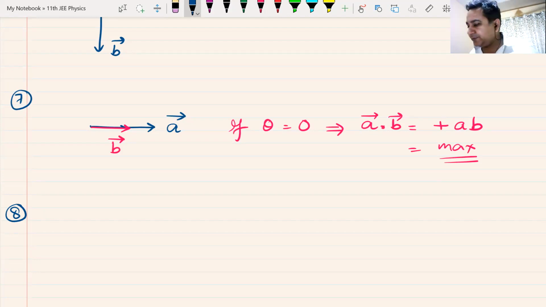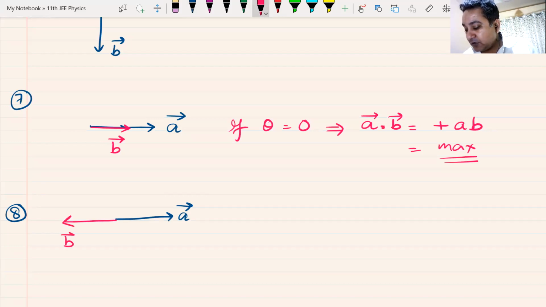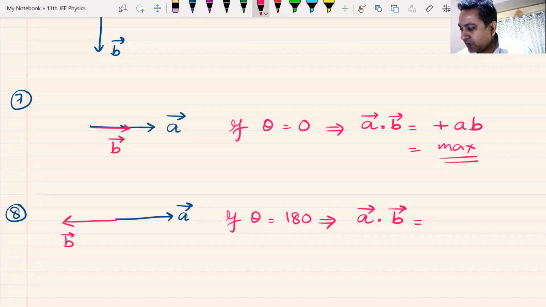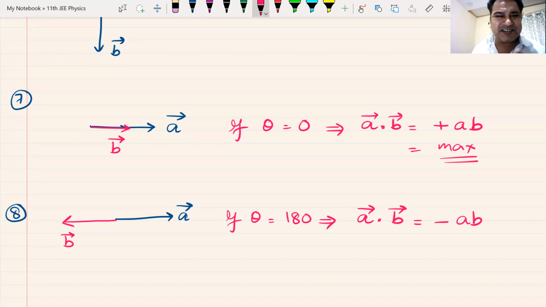So plus AB. What happens if you have A and B in the opposite direction? Remember, this is going to come a lot. A and B are in the opposite direction. That means if theta is equal to 180 degrees, A dot B becomes minus AB. Since this is a number, you can call them plus as maximum, minus as minimum.